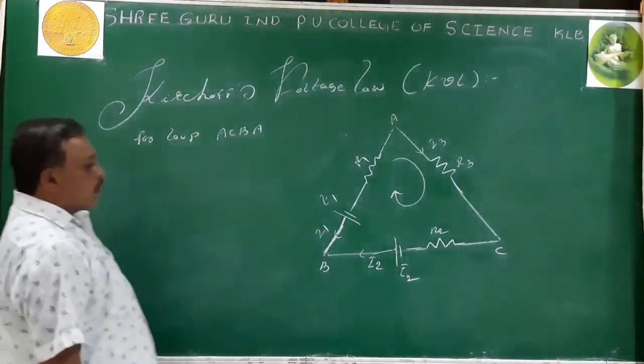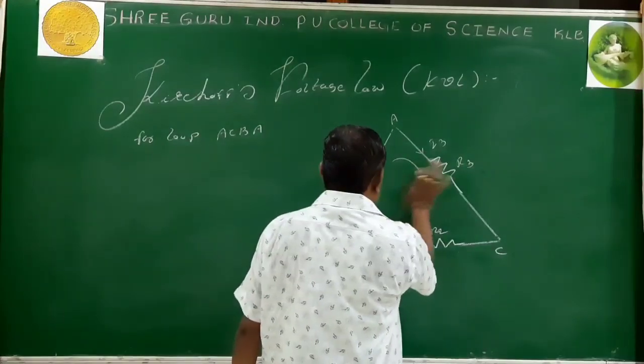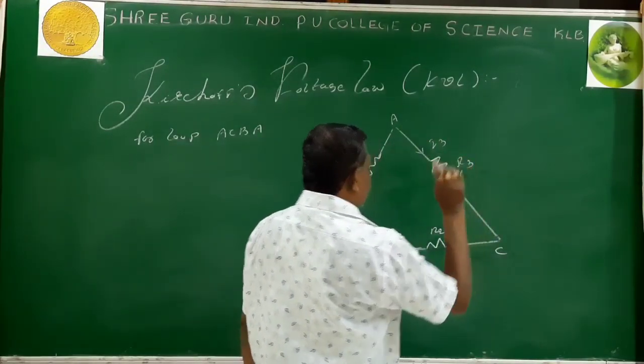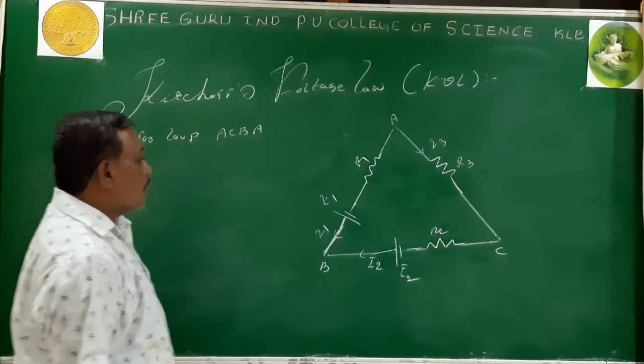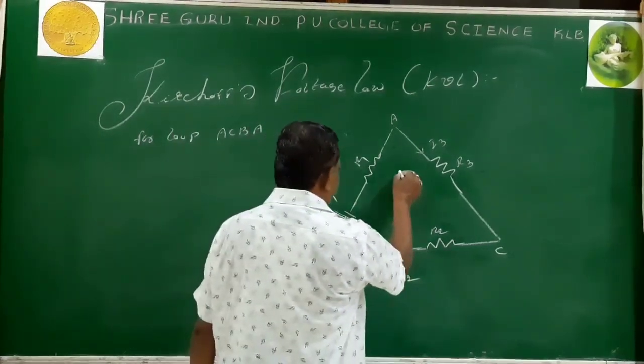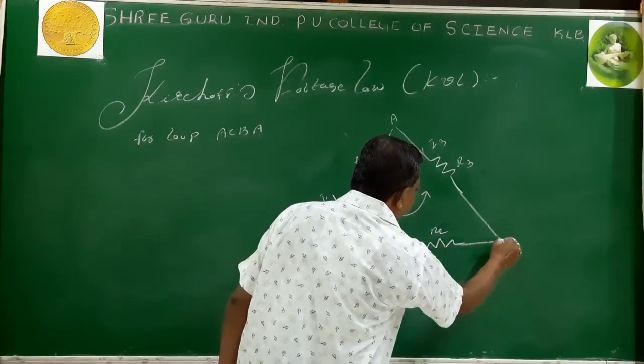For the loop, which point do you want to take? I want to take point B. Shall I take... I take point C, and trace in the anti-clockwise direction. Now this is my chosen point.